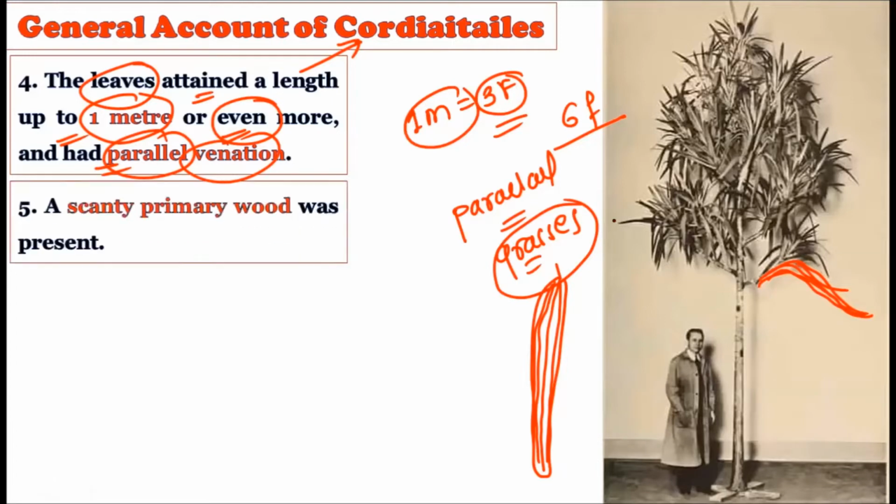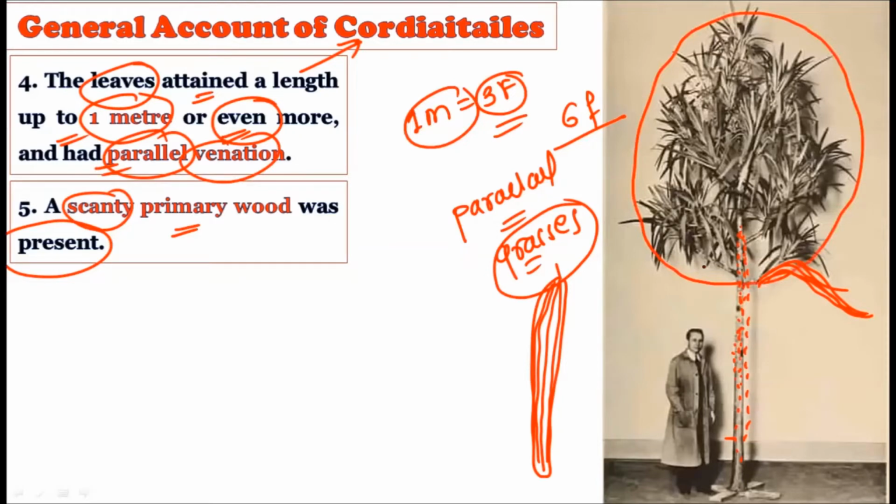Now consider this. The scanty primary wood was present. Now this is very important. The scanty primary wood is there. The stem, whatever the stem is made out of, is wood, and this wood is quite scanty. So scanty wood is there, and this scanty wood supports the whole crown at the apex. So how were the leaves? The leaves were quite 3 feet long, and they showed the presence of parallel venation, and the scanty primary wood is also there.